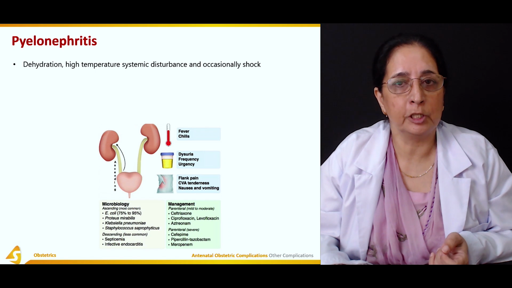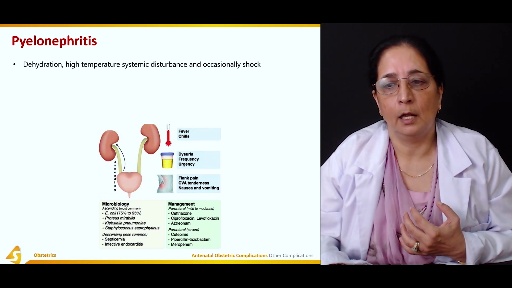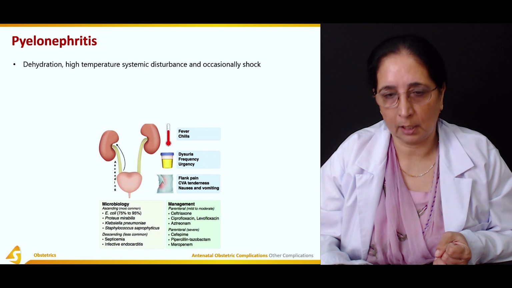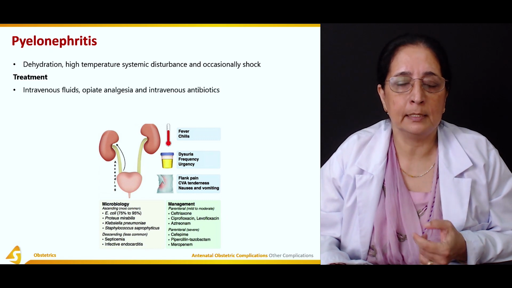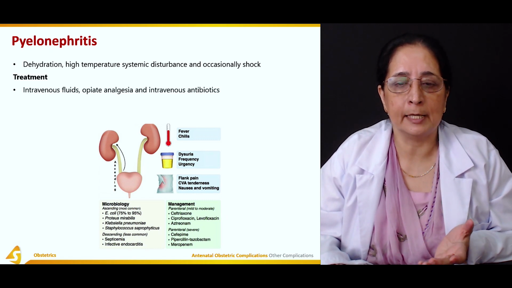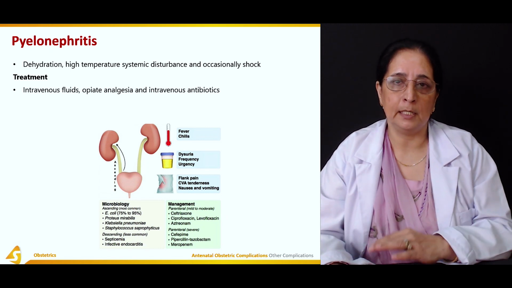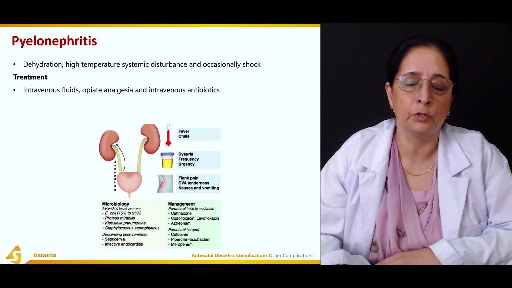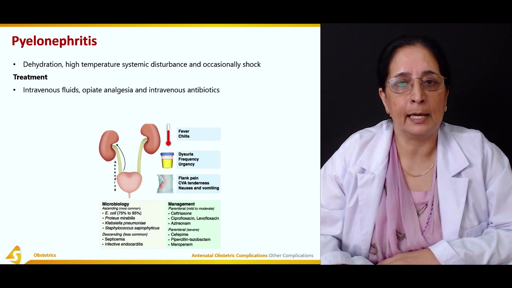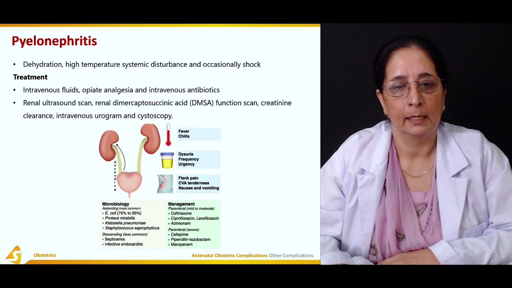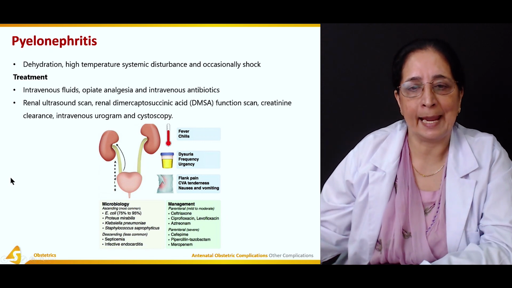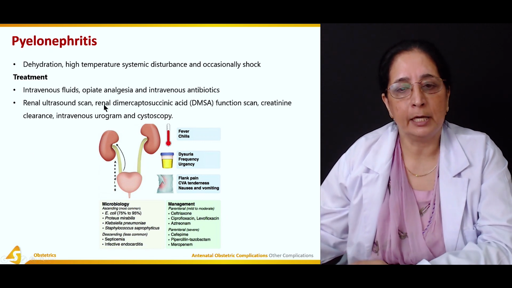There is dehydration, high fever, and occasionally shock. Treatment is IV fluids, opioid analgesia for pain, and IV antibiotics. These are all the drugs that can be used for treatment of pyelonephritis. Renal ultrasound scan is used for diagnosis.